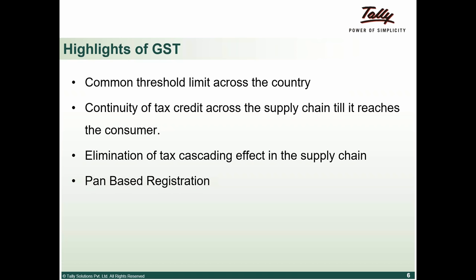But going forward under GST, with the same scenario, I have these 4 companies where each company is not crossing the threshold limit, but irrespective of the company that I am running, it is going to be aggregated to my PAN. My PAN is a single PAN. When I take the aggregate turnover of all these 4 companies for the year, it is now coming to 21 lakhs. Which means now I have to register all these 4 businesses under GST. So that's what we say about the PAN-based registration.